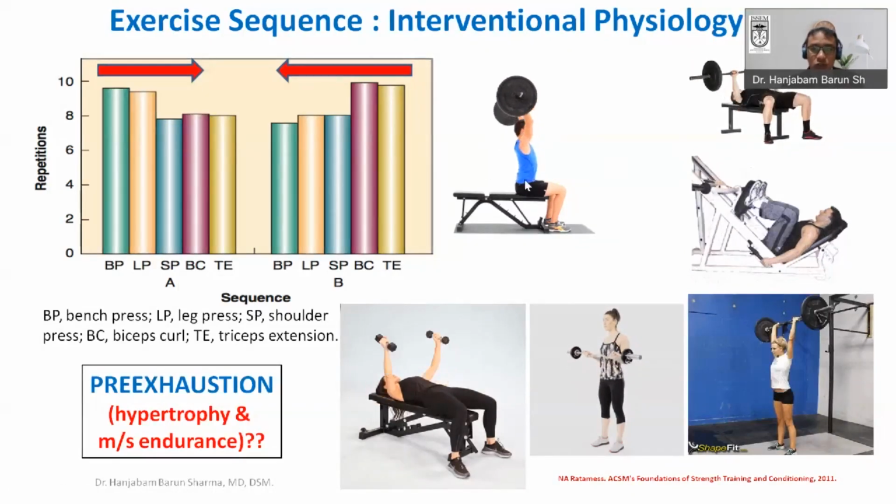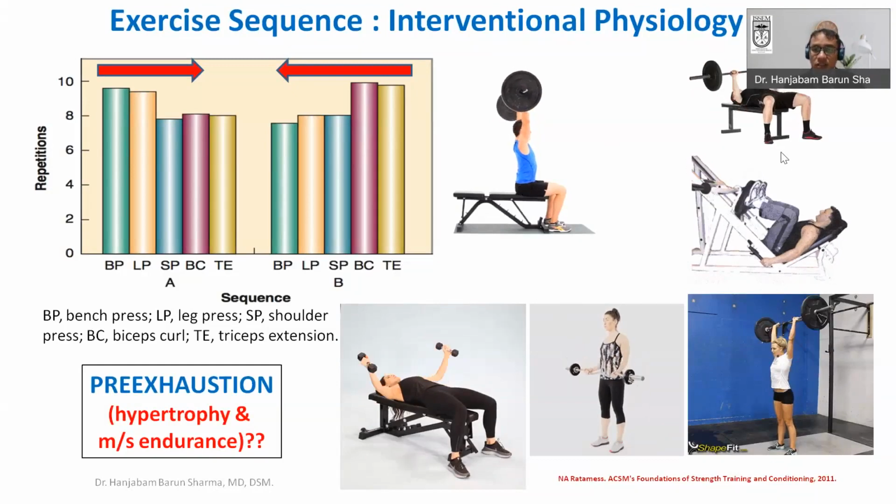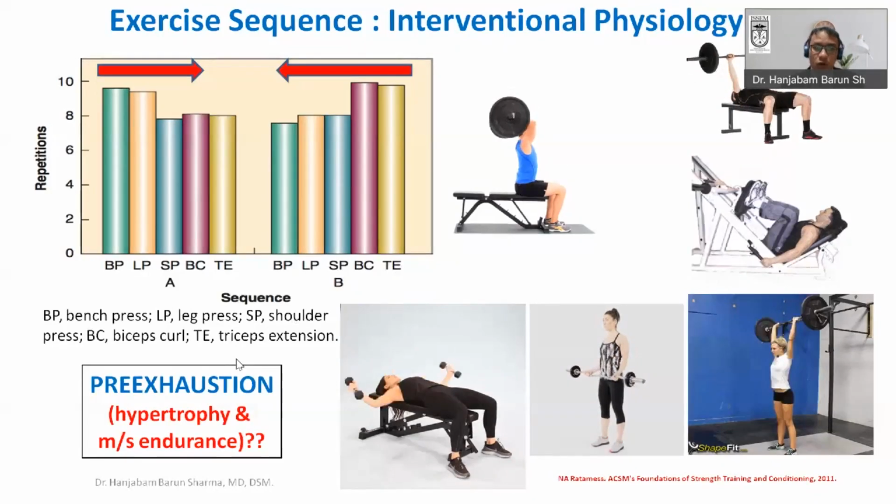Then you will first do the tricep extension. Then you have to do a bicep curl. So you can reverse this process. This concept of doing the single joint exercise first, before the multi-joint exercise, is what we call the pre-exhaustion concept.